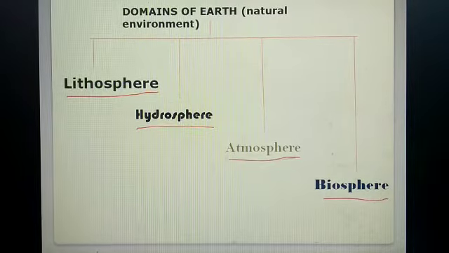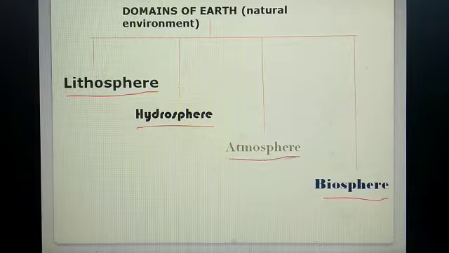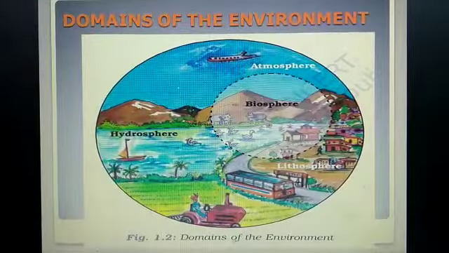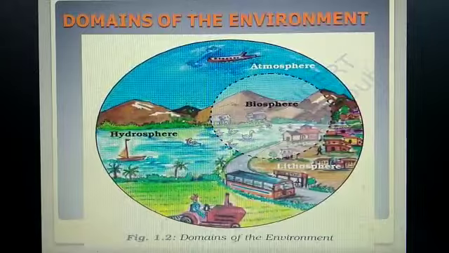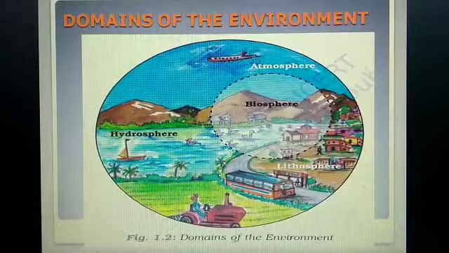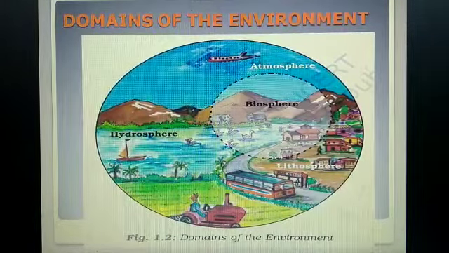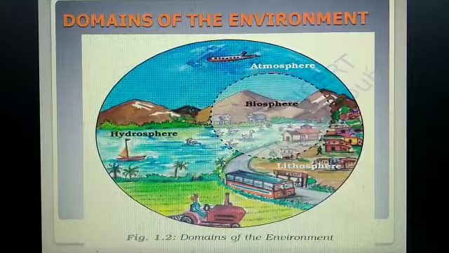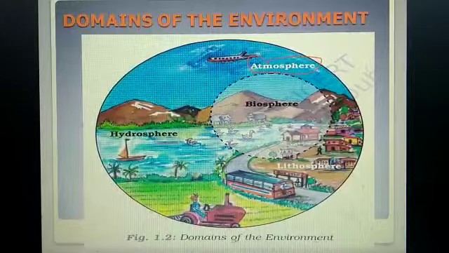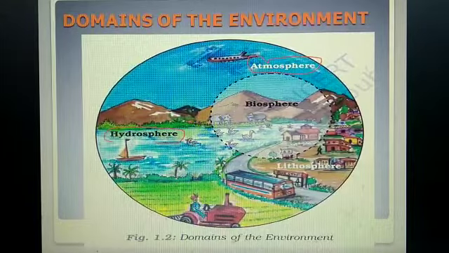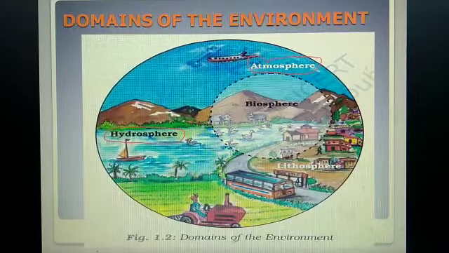We are going to study in detail about all the four domains, but before that let's analyze one figure or diagram, the domains of the environment. Look at this figure. In the upper part, the layer of the air, we have the atmosphere. Here it is the atmosphere. Then in the water body we have the hydrosphere. Here is the hydrosphere.